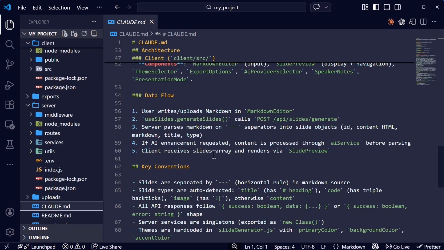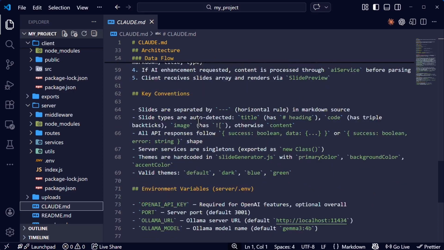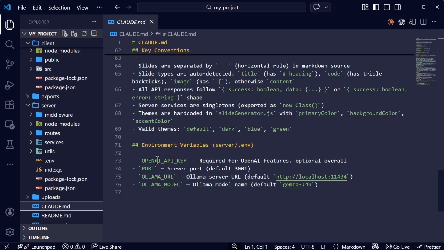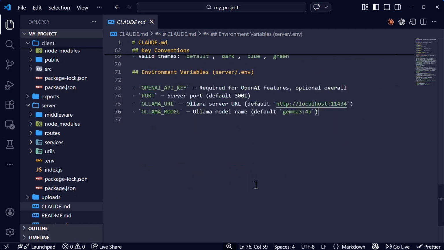Then the client receives the slides array and renders it via this slide preview. So the key conditions are that slides are separated by a horizontal rule in the Markdown source and API response format, and themes with various types. And at the end, we have environment variables. Here you can see we're using the OpenAI API and also Llama for the text enrichment feature.